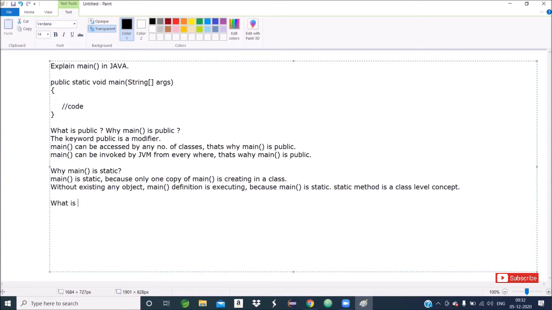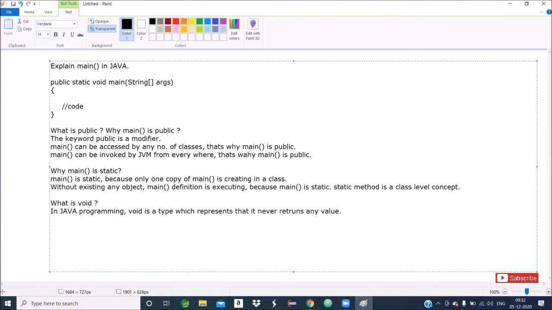What is void? In Java programming, void is a special type, or simply a type, which represents that it never returns any value.